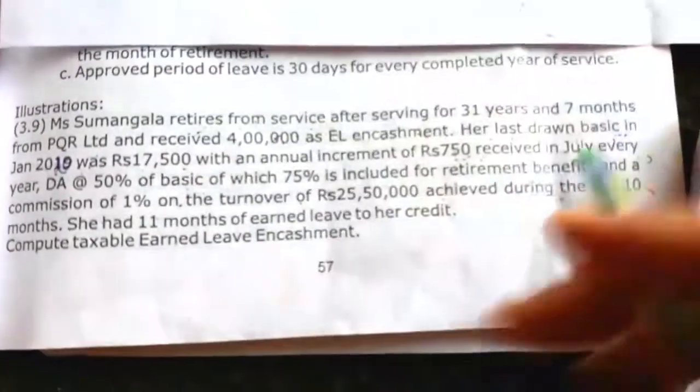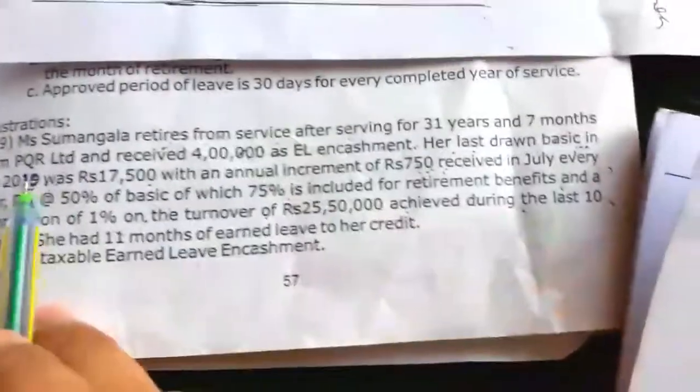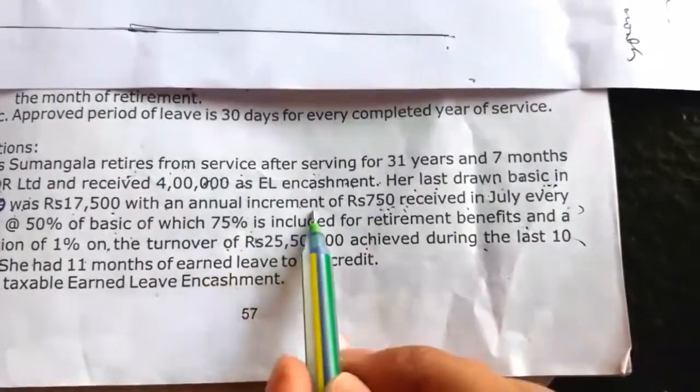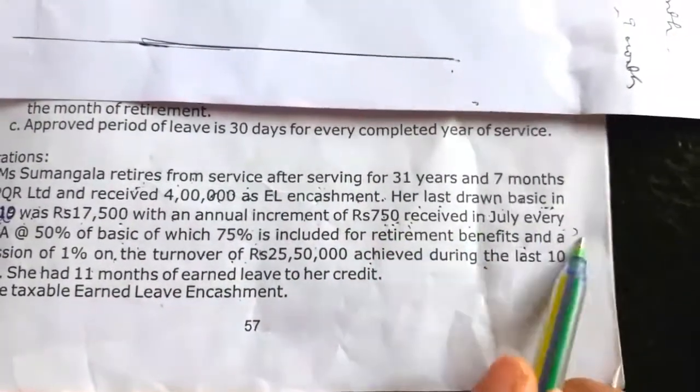Now we have to see what the salary is in these 10 months. Her last drawn basic in January 2020 was rupees 17,500. So in the month Jan 2020 she received rupees 17,500. Next, the annual increment of 750 is received in July every year.